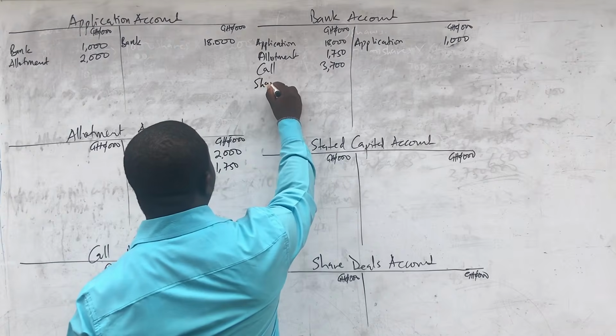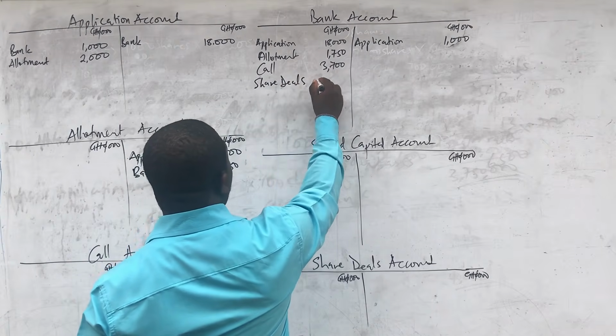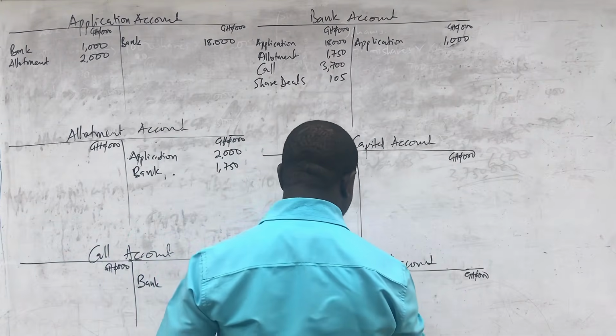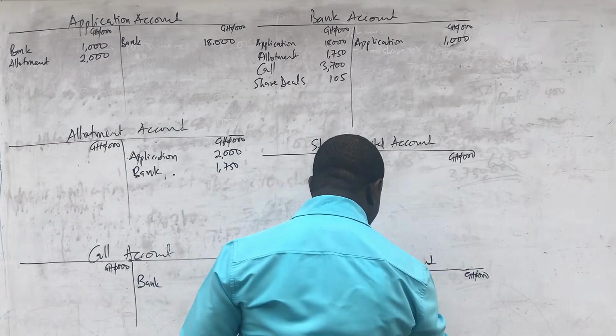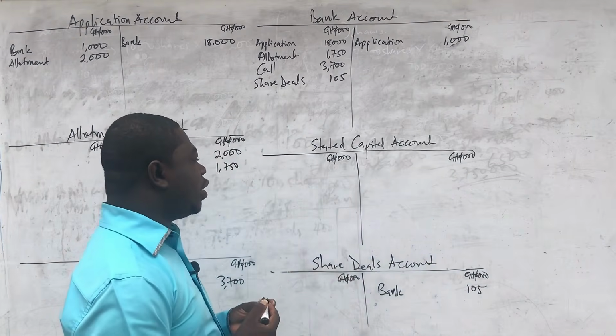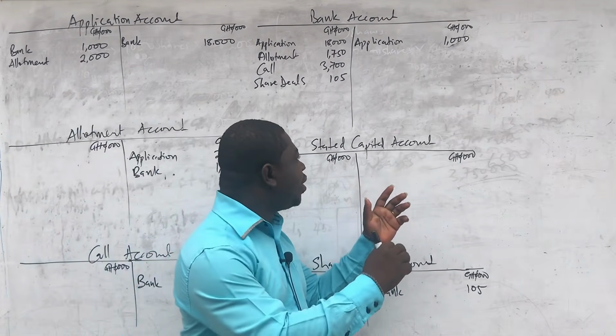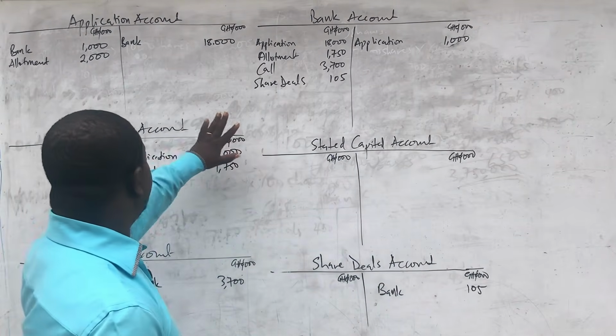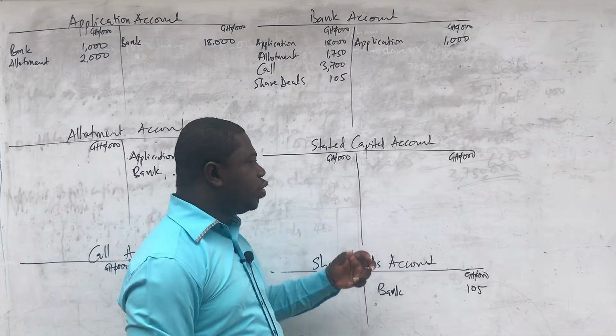So we are going to call this share deals. That is 105. And then we are going to credit the share deals account in the name of bank, 105. We took that at a go. So ladies and gentlemen, we are done with the double entries. What we have to do now is just to transfer these temporary accounts to stated capital.